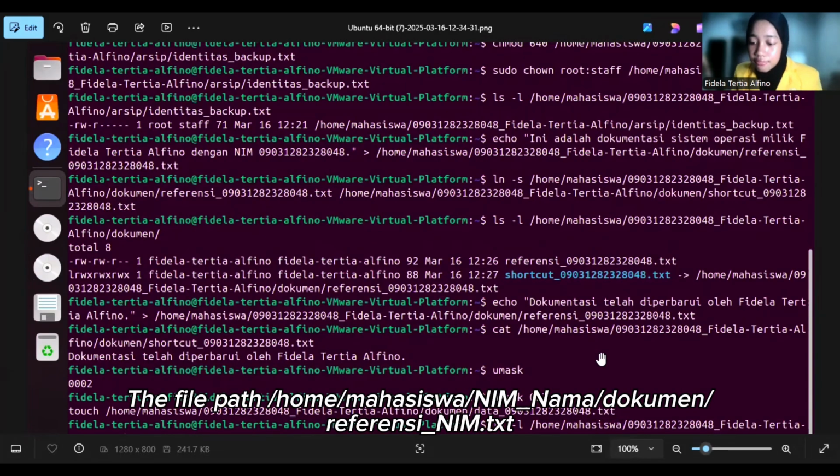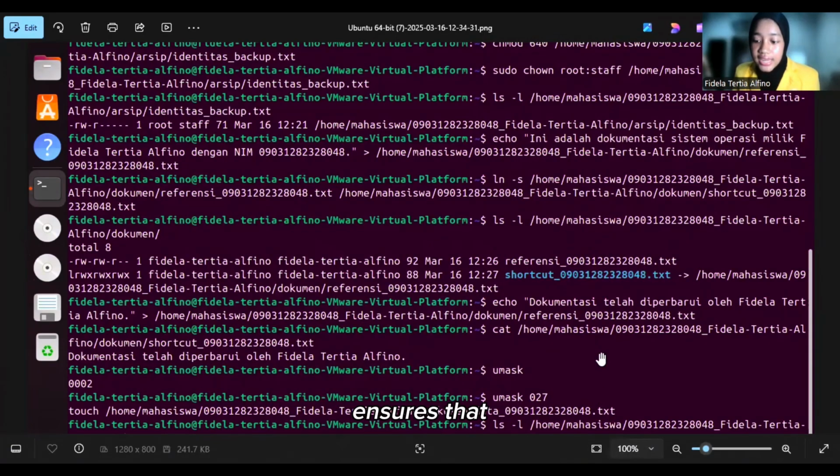Next, the file path /home/mahasiswa/name_nama/document/referency_name.txt ensures that the update is applied to the correct file.